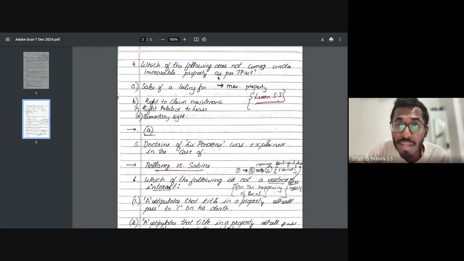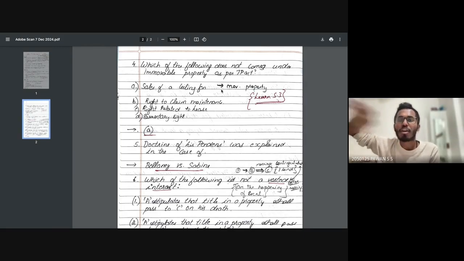Okay, which of the following does not come under immovable property as per the TP Act? Sale of a ceiling fan, the right to claim maintenance, right related to lease, easementary rights. Now, the sale of a ceiling fan is obviously not an immovable property. So sale of a ceiling fan is basically a movable property. Obviously it can be moved.